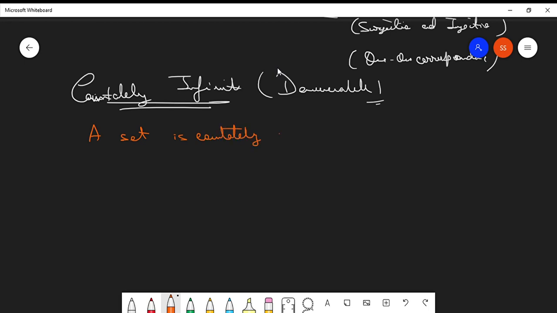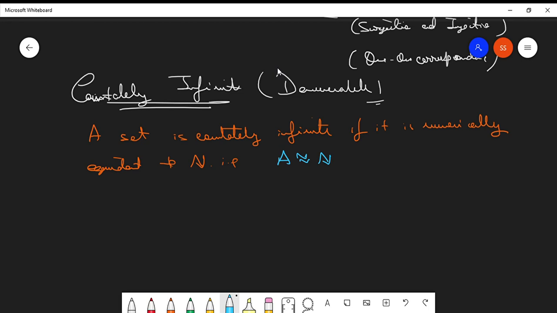A set is countably infinite if it is numerically equivalent to the set of all natural numbers. That is, if you have a set, let's say A, which is numerically equivalent to the set of all natural numbers, that is, there exists a bijection F from A to the set of all natural numbers, then A is said to be a countably infinite set.